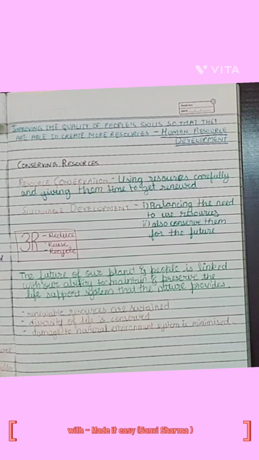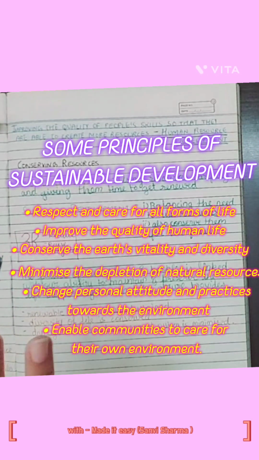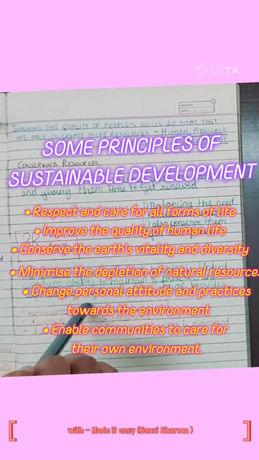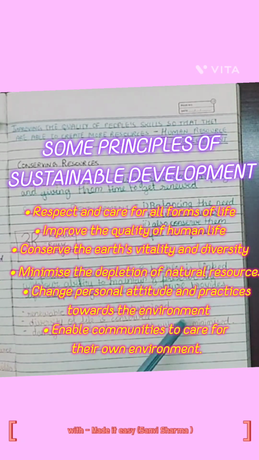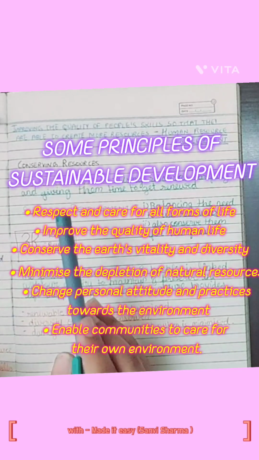So on the screen are some principles of sustainable development which can also be useful. Number one, respect and care for all forms of life. We should respect and care for all the forms of life that are on the earth. It can be plants, birds, animals, insects, or even us humans. Number two, improve the quality of human life. Number three, conserve the earth's vitality and diversity. Our earth is very diverse, so we must conserve its diversity too. Number four, minimize the depletion of natural resources. For example, nowadays to make buildings, we are cutting a lot of trees. So we must minimize the depletion of natural resources and let the natural resources stay as they are, which is natural.